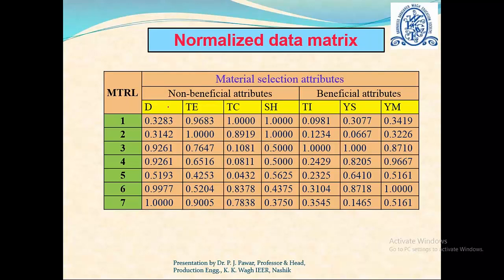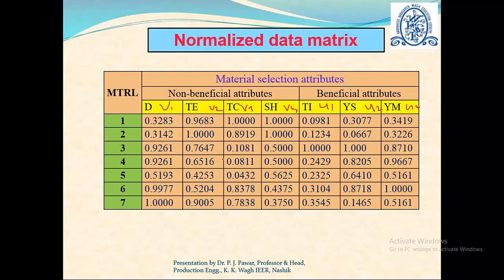The coefficients for the non-beneficial attributes are V1, V2, V3 and V4 as mentioned earlier, whereas for the beneficial attributes, the coefficients are U1, U2 and U3.